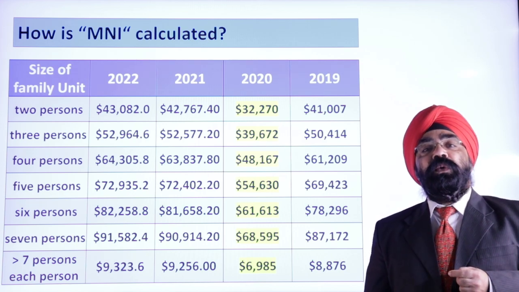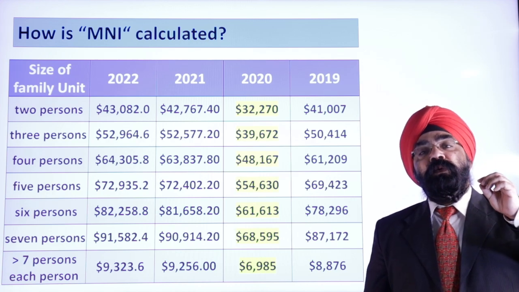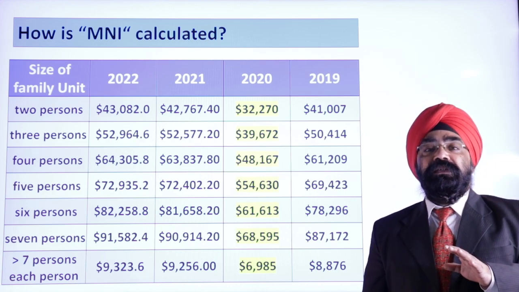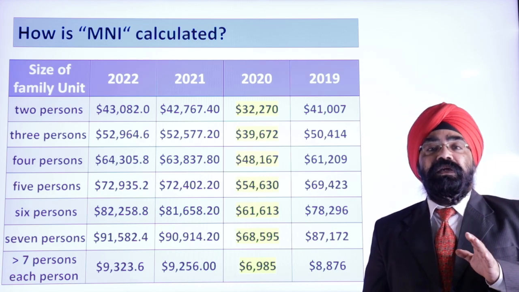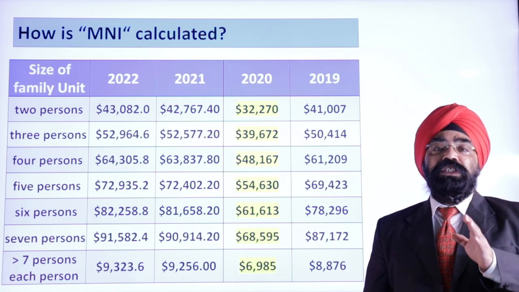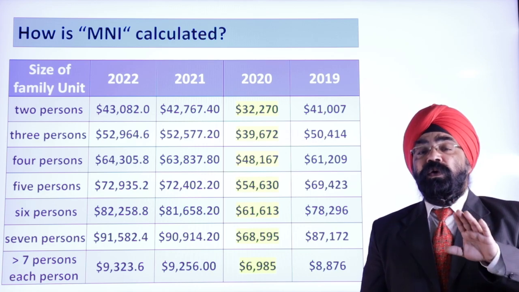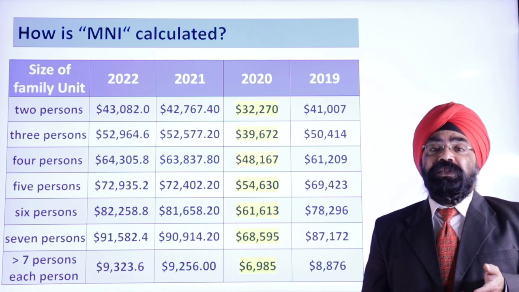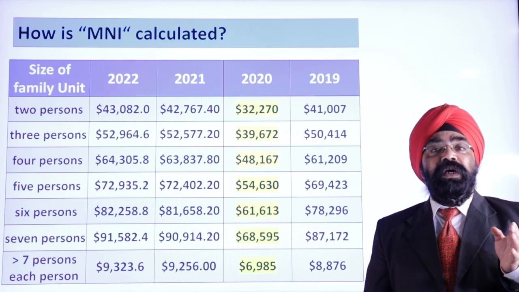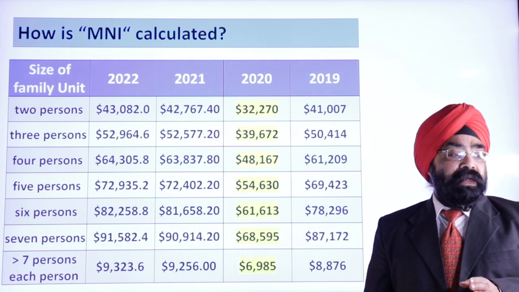So in 2020, the LICO numbers were actually the MNI numbers. No addition was done. That is why in 2020 you see the numbers are low, because LICO numbers are the MNI numbers. No addition of 30% has been done, right?